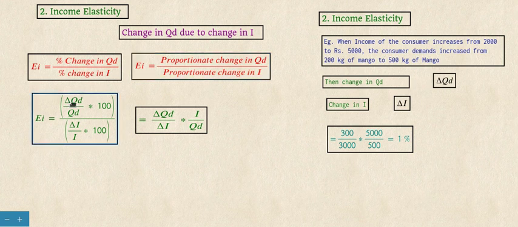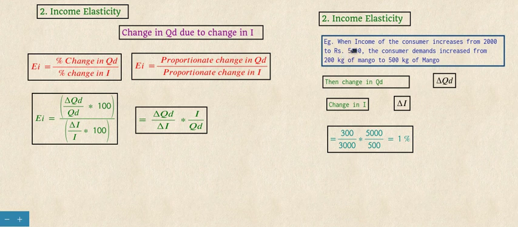Similarly, proportionate change in quantity demanded is given as delta QD by QD into 100, and proportionate change in income as delta I by I. It is simplified as earlier and the final formula is arrived at. So let's see the example.